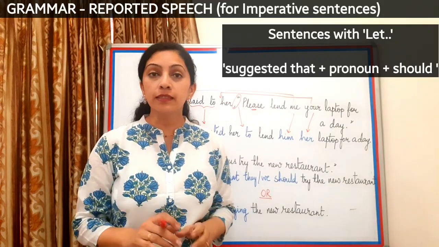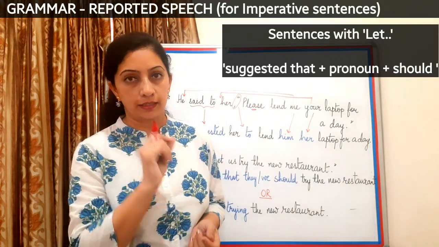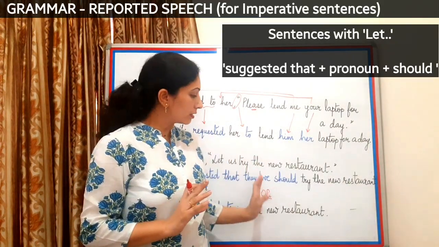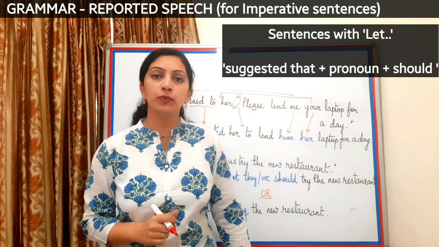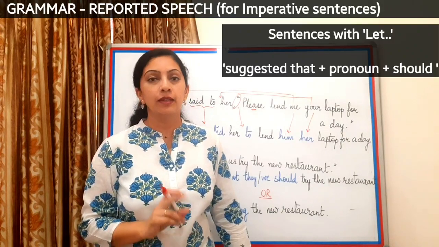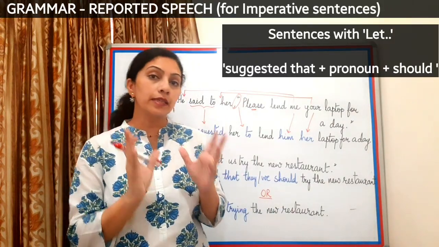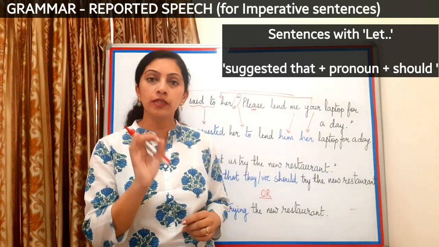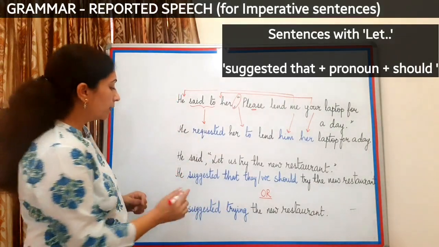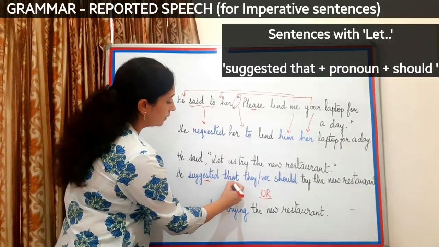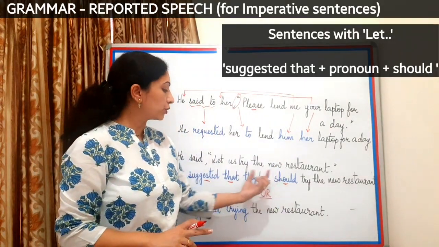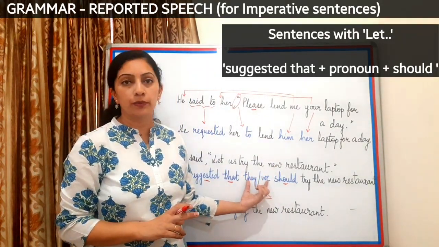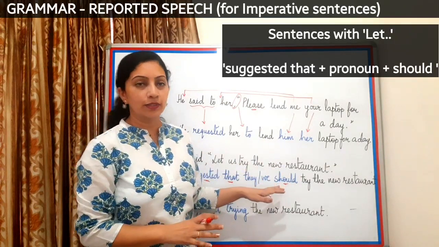Now when the sentence starts with the word let, then the indirect speech would be very different than what we have been doing for imperative sentences. In that case, there is a set of certain words which will come there. For example, the word suggested, that and should. And before should, we have the pronoun. Let me tell you how to change this kind of a sentence.